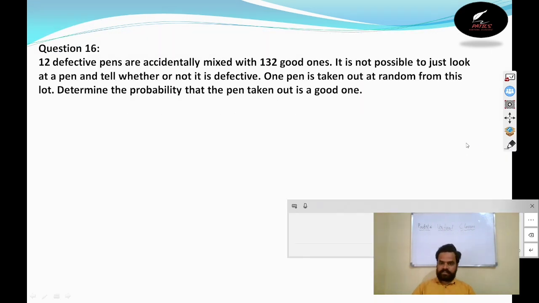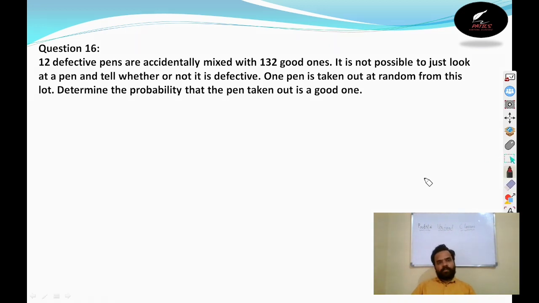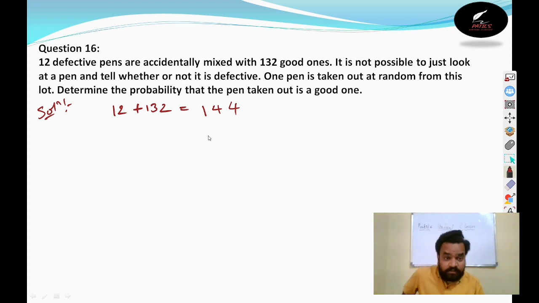So here we will go for the next question, that is question number 16. 12 defective pens are accidentally mixed with 132 good ones. Okay, I will write the solution here. See, 12 defective plus 132 good ones are mixed together. What is the total number of pens now? It is 144, the total number of pens. It is not possible to just look at the pen and tell whether it is good or defective. One pen is taken out at random from the lot. You need to determine the probability that the pen taken out is a good one, right?